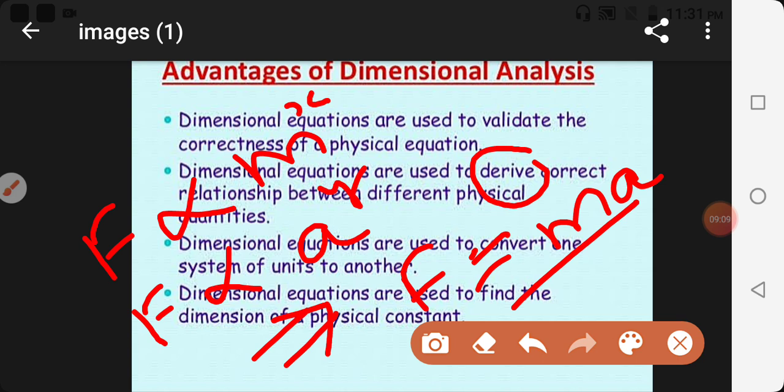So by using the dimensional equation we have expressed the relation of F, m and a. So this is one advantage of dimensional analysis.